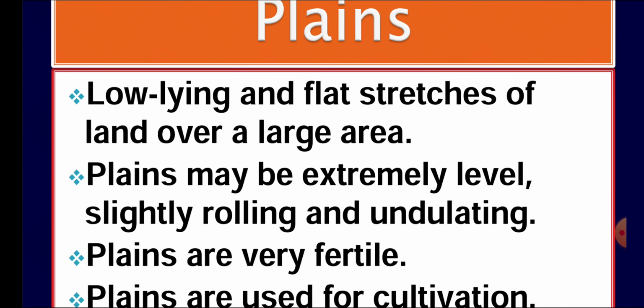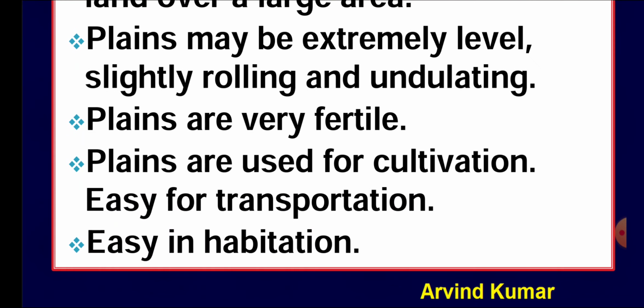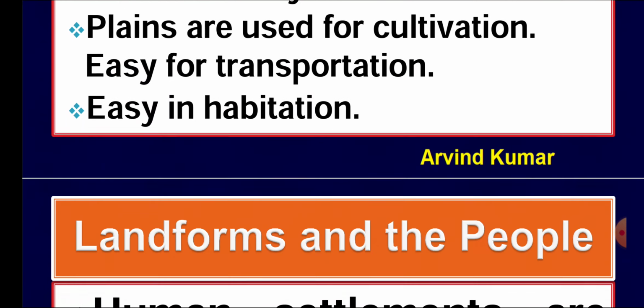So this Ganga Brahmaputra plain is a fertile plain, having the Sundarban delta also. Sundarban delta is considered the largest delta in the world. Sundari trees are found in this area. So human habitation is easily possible in plain areas.